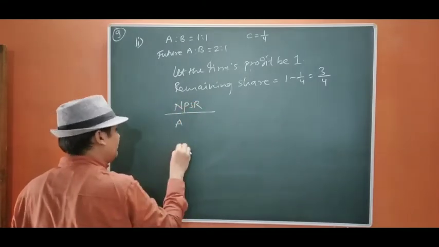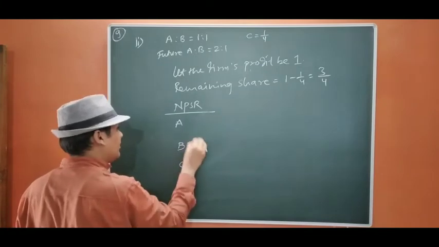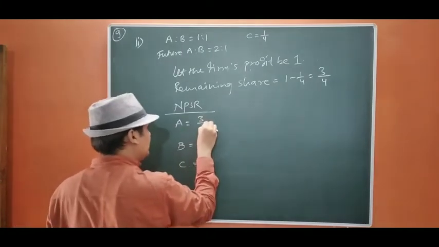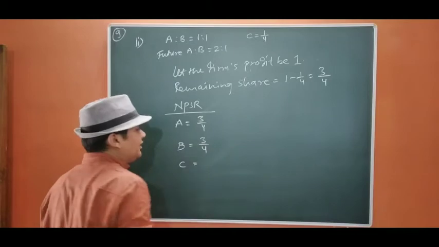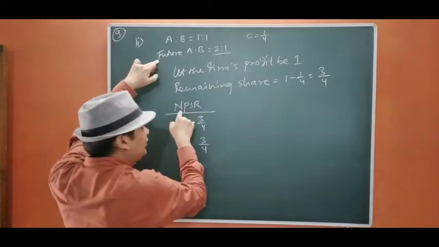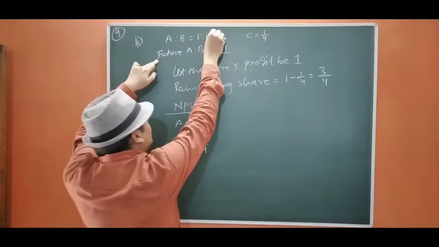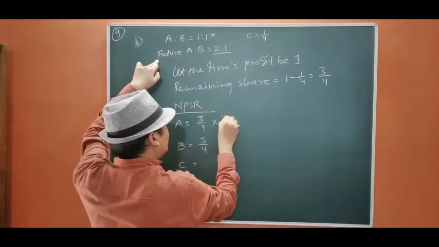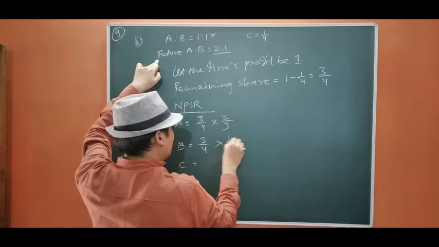Now new PSR, we are going to calculate A, B, C. Here 3/4 is going to be distributed between the partners in the future ratio, because we are going to calculate new PSR, that is future. So this will not be counted. Okay, so it will be 2/3, 1/3.